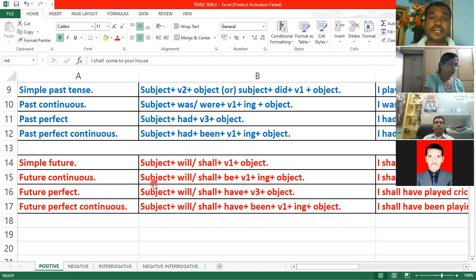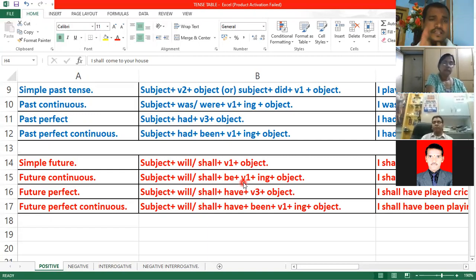Next, future continuous structure: subject plus will be or shall be plus V1 plus ing, because it is future continuous. As we discussed in previous classes, whenever we talk about continuous tense, there should be V1 plus ing, whatever the tense: present continuous, present perfect continuous, past perfect continuous, future perfect continuous.